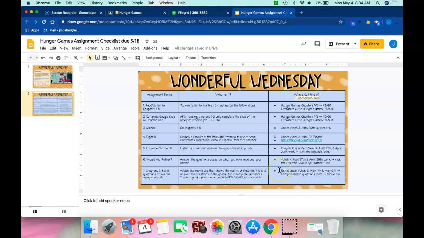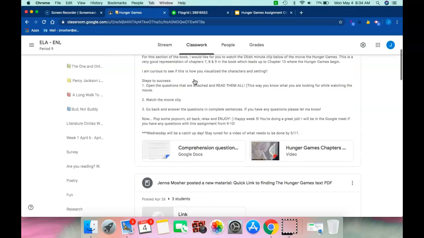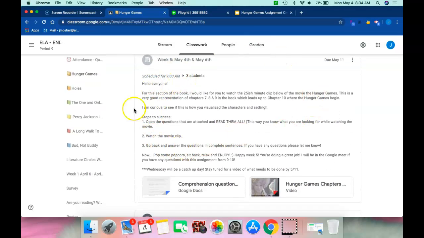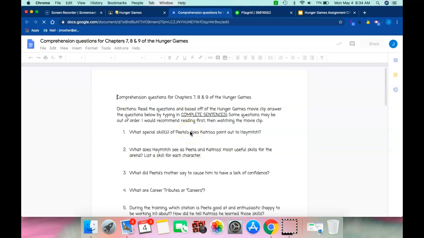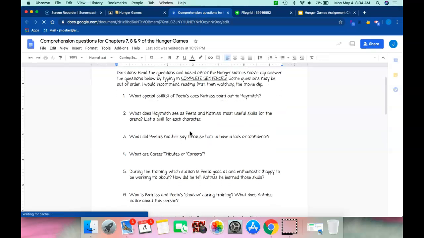You will find this under the week 5, May 4th and May 6th comprehension questions doc and movie clip. So if I scroll up, that's going to be right here. It gives you some directions from Monday. If you open up the Google Docs, these are the comprehension questions. I want you to read these first so that you know what you're watching for in the movie.